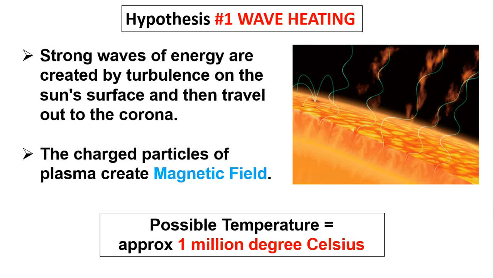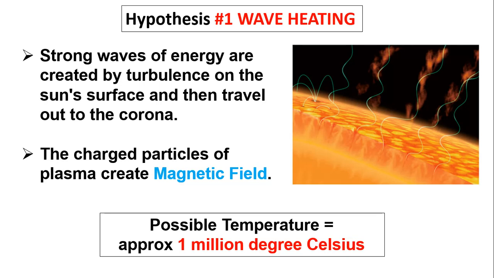So the scientists found that wave heating is enough to get the corona to nearly 1,000,000 degrees Celsius. But when there is a lot of solar activity, the corona can get up to 4 times hotter than normal wave heating. Normally you get up to 1 million degrees Celsius, but when solar activity is high, the waves travel faster, so you can expect a 4 times hotter temperature near the corona than the surface.